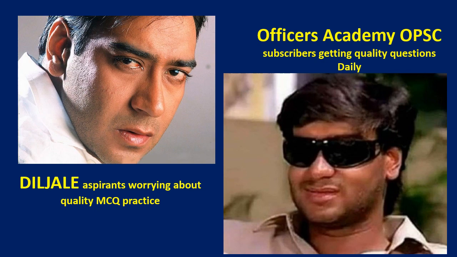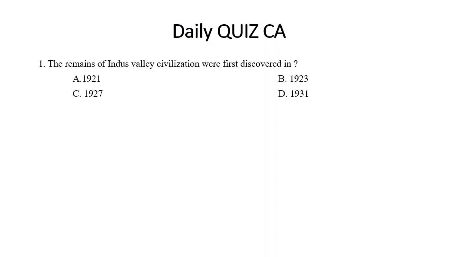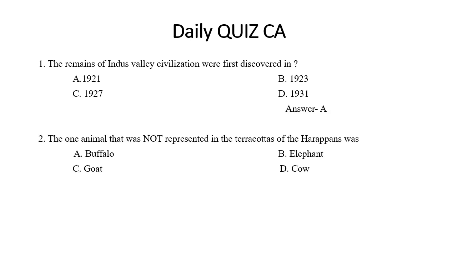And today we are taking history. The first question: the remains of Indus Valley civilization were first discovered in which year? The pioneers of the archaeological excavation can be traced to R.D. Banerjee and Dayanand Sahani. So when was it first discovered? The answer would be 1921.